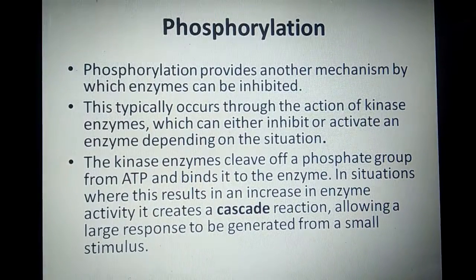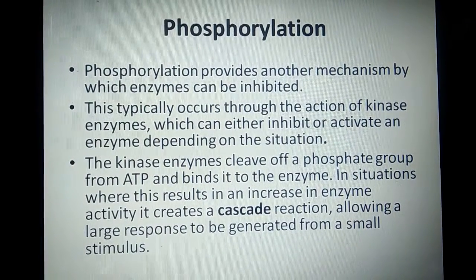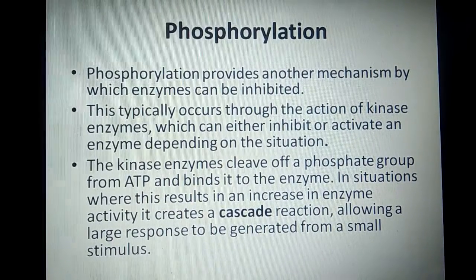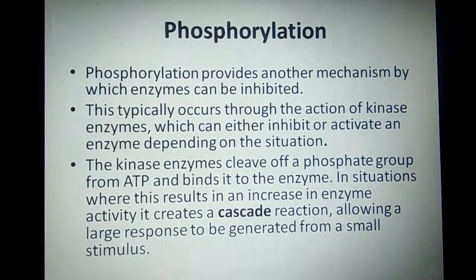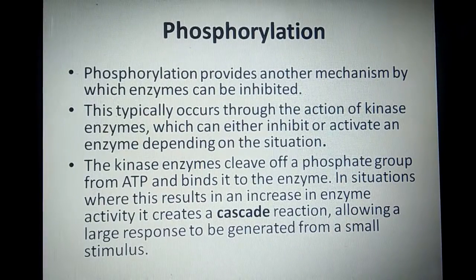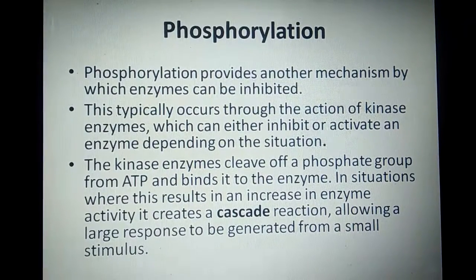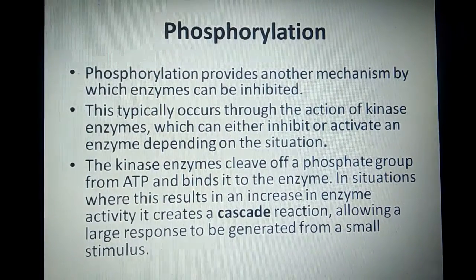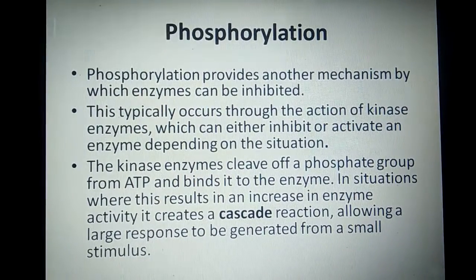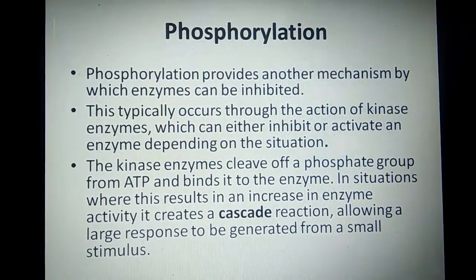In situations where this results in an increase in enzyme activity, it creates a cascade reaction, allowing a large response to be generated from a small stimulus. What basically happens is that the kinase enzyme is responsible for this inhibition of enzymatic activity.